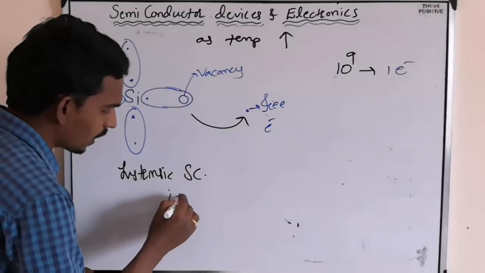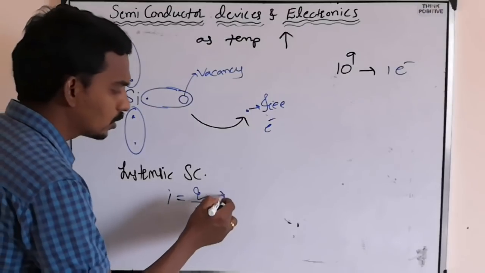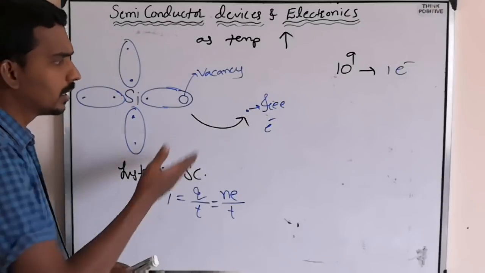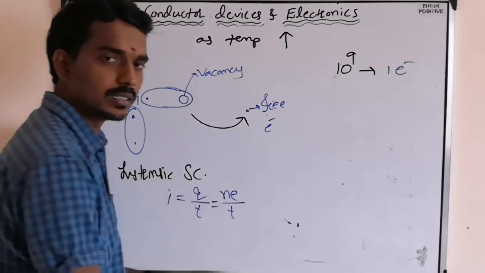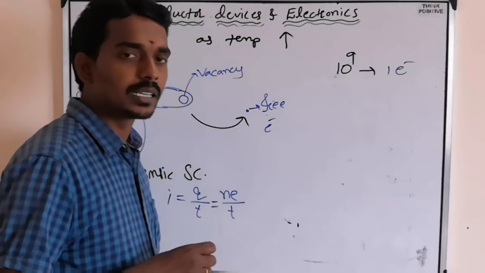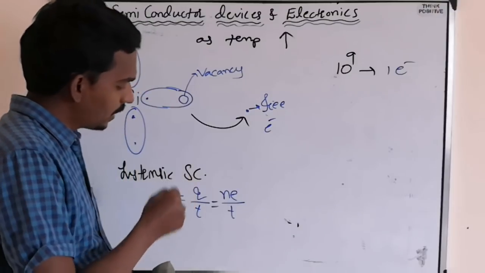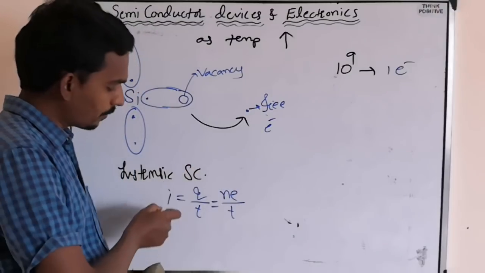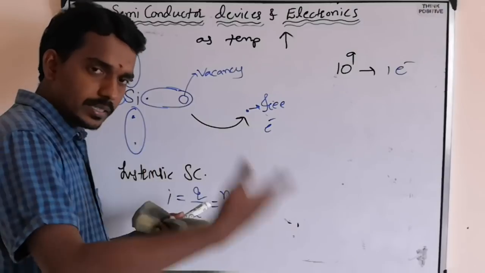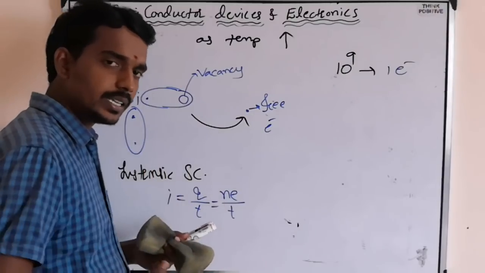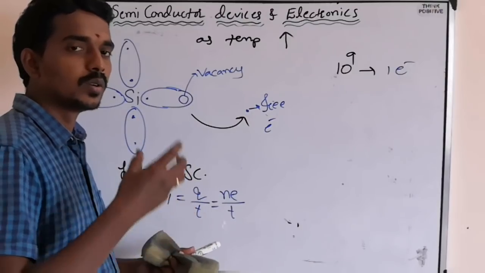But the current depends upon, current equals what? Rate of charge flow, charge by time. Charge equals what? Ne by time. But here the number is less, n is very less, so the charge is less, so the current is less. Conductivity is there, but less conductivity, which is of no use. Obviously, what will you do? You will think of increasing this number, increasing this current. So that process of increasing the conductivity of an intrinsic semiconductor is called doping.